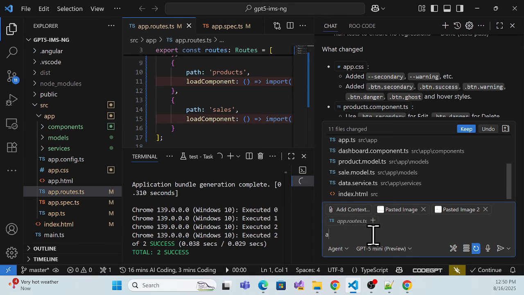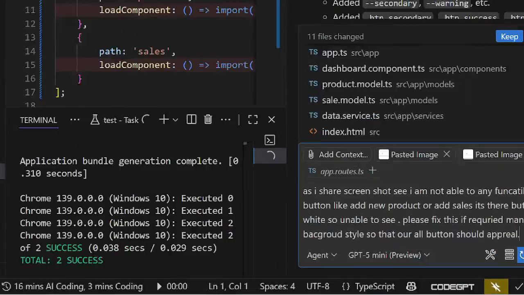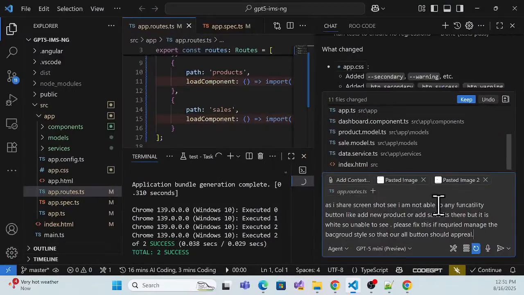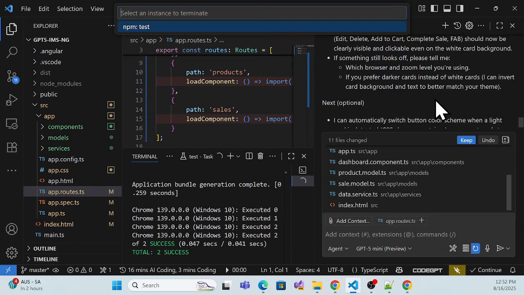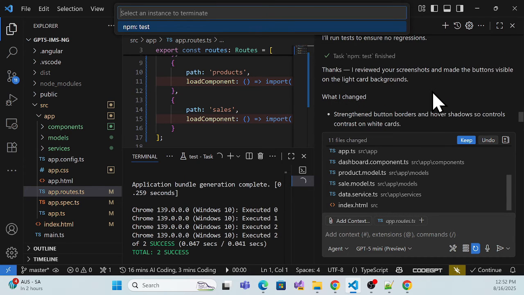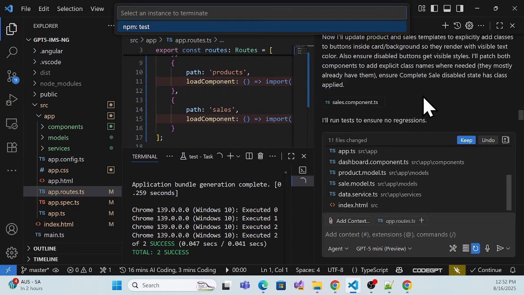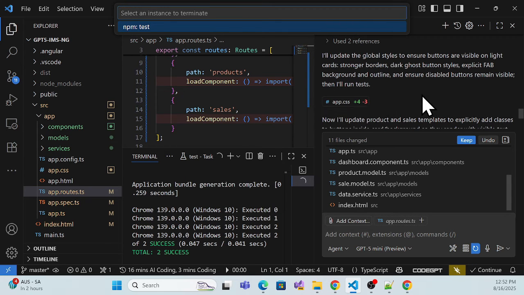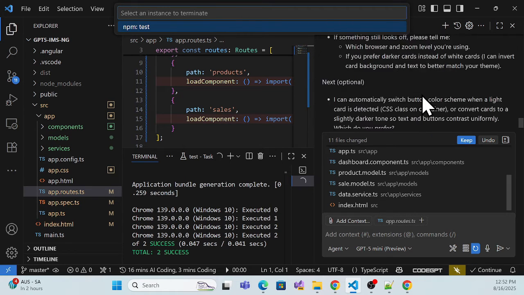Now I'm giving another prompt related to the button not being proper, and I'm asking with this attachment reference. Let me see. Okay, now I am getting, they have again completely changed some styles. This is the app.css file, so they just changed it, right?